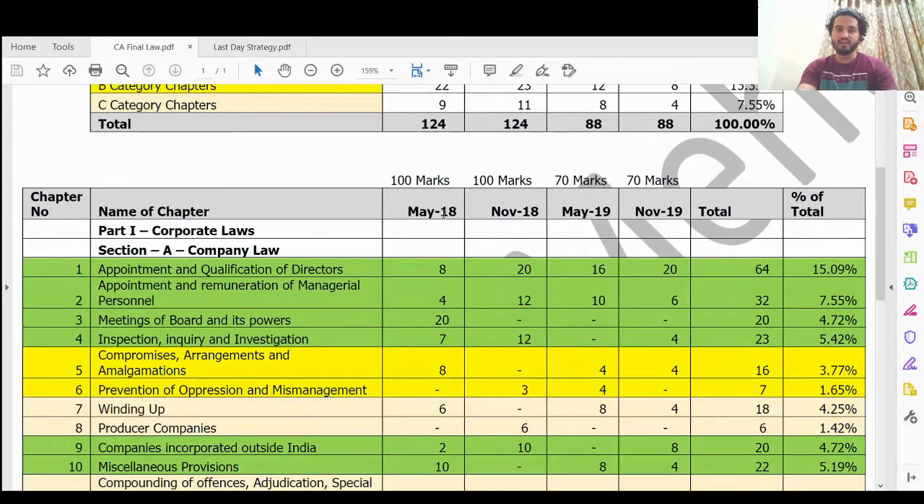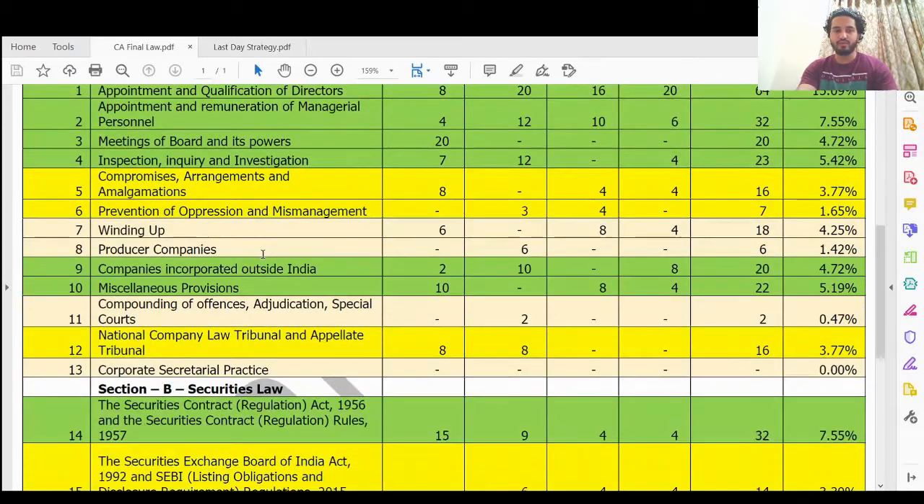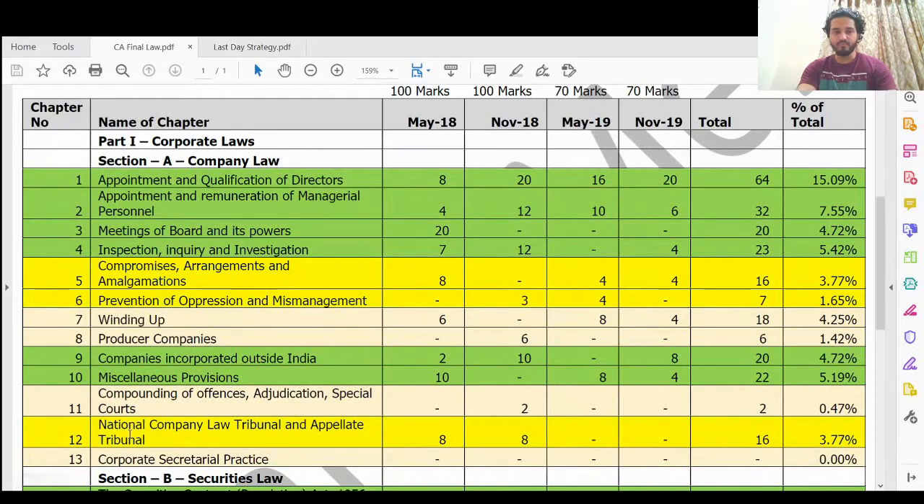Now A category, according to me, in company law. If you see company law, it has 13 chapters. Okay, out of that, directors is very important. Directors, chapter number 1, 2, 3. You cannot miss this because it has significant weightage. Significant weightage in all the attempts, and even in MCQ.